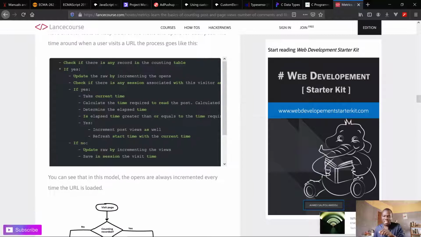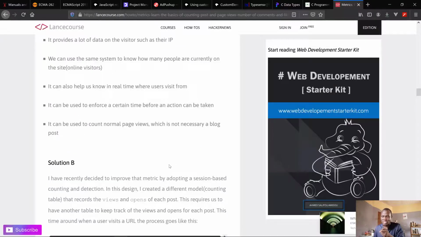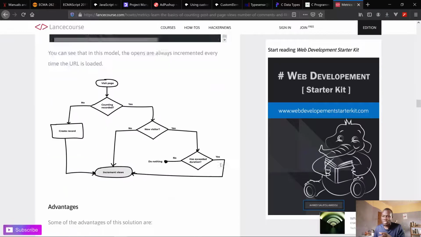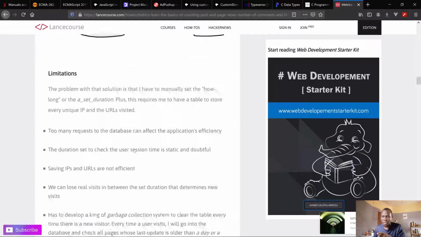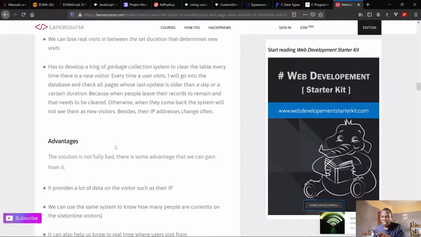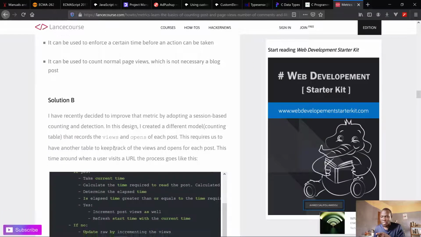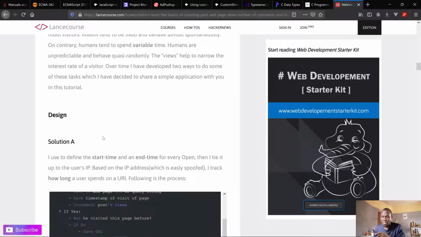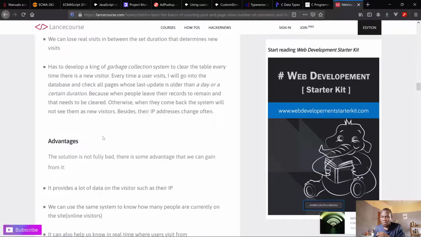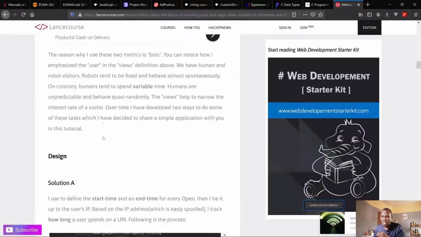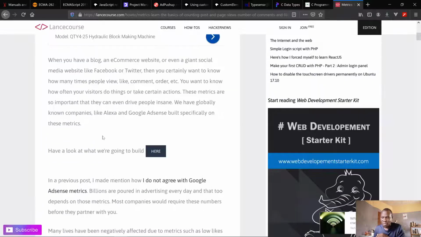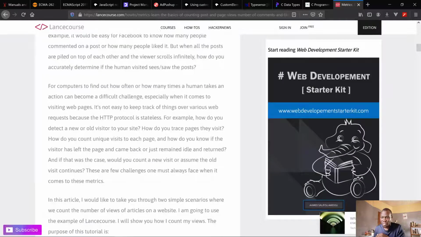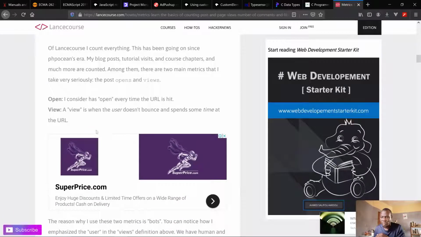So in this solution, I use this concept of opens and views. Let me quickly say something about it. Solution B, this is the source code implementation part. Let me see the design. One second, I can find it. Probably I have to read the article and see if I misplaced some text. Okay, this is it here. I'm saying that I have these opens and then the views. That's for solution B.